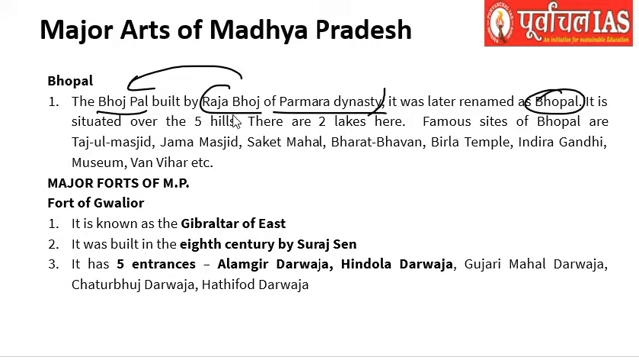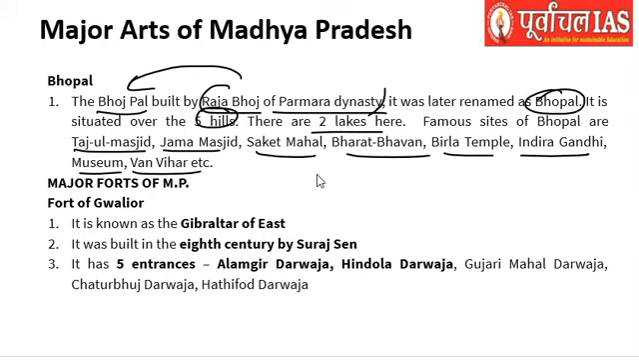It is situated over 5 hills, and 2 lakes are there. The famous sites here are Taj-ul-Masjid, Jama Masjid, Saket Mahal, Bharat Bhavan, Birla Mandir, Indira Gandhi Museum, and Van Vihar. Okay, so these are the important tourist places of Bhopal, which was originally called Bhojpal because Raja Bhoj of the Parmar dynasty built this.